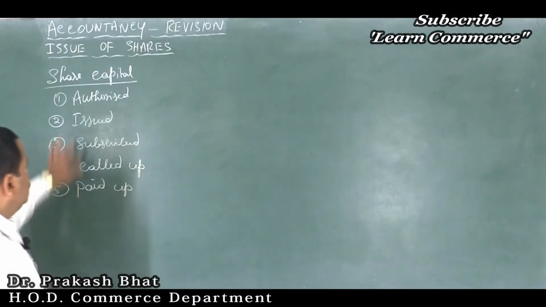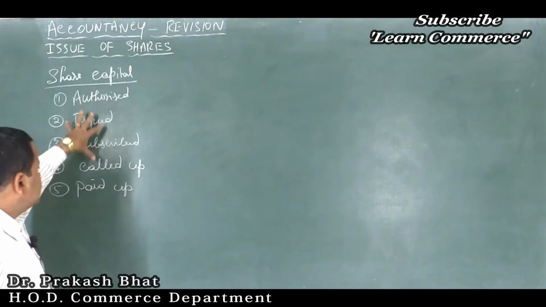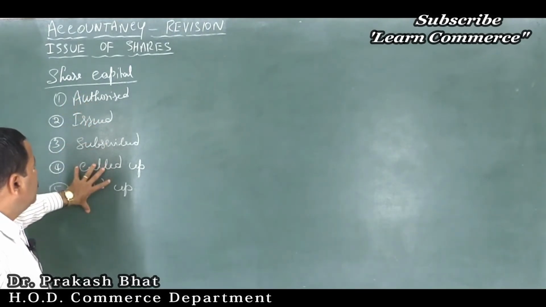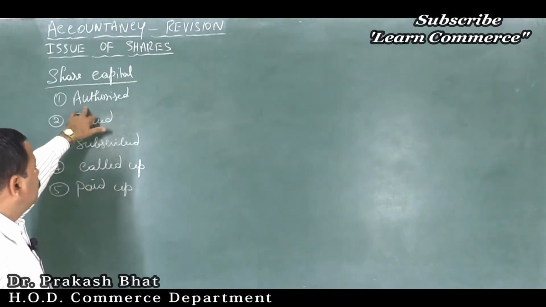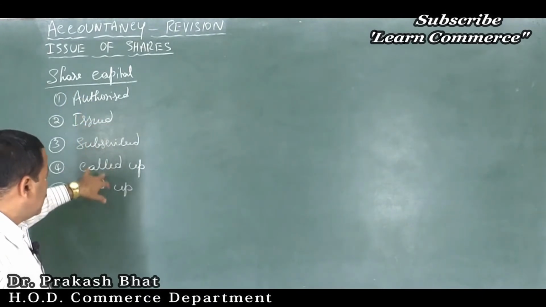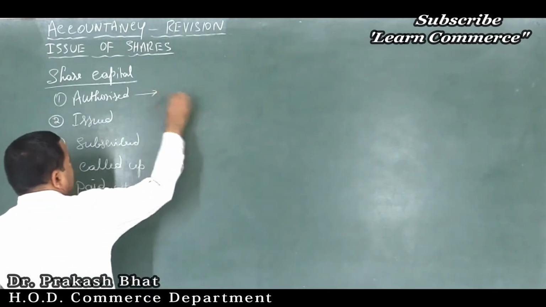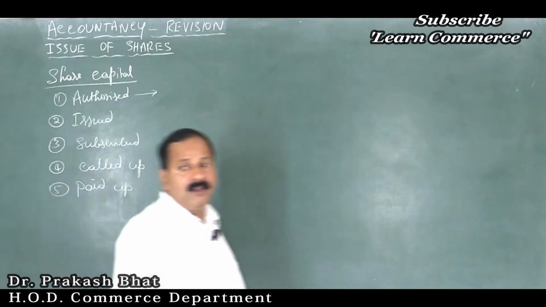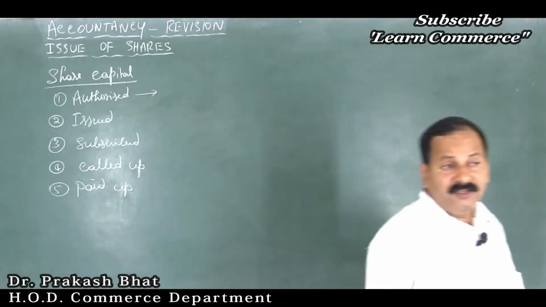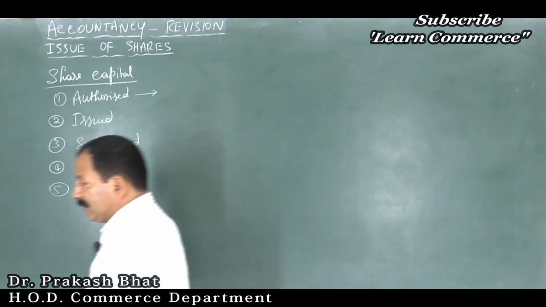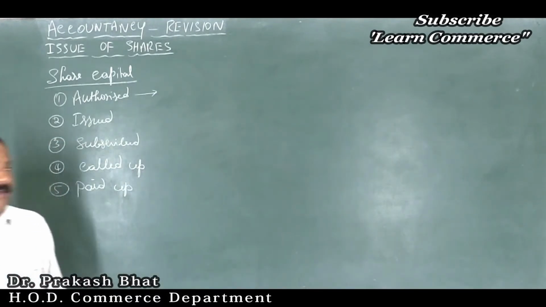Yes. Now, authorized capital, this is the capital structure of a joint stock company. Share capital of a company is divided into 5 parts, that is authorized, issued, subscribed, called up and paid up. Authorized capital is the maximum capital that a company can collect from the public, the maximum amount of capital that can be collected by a company from the public.